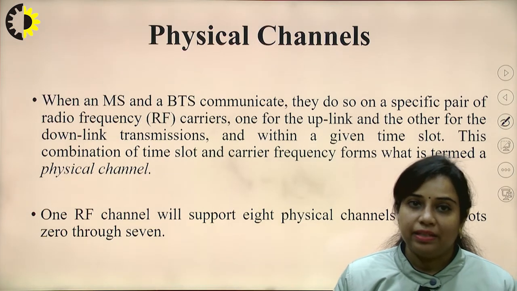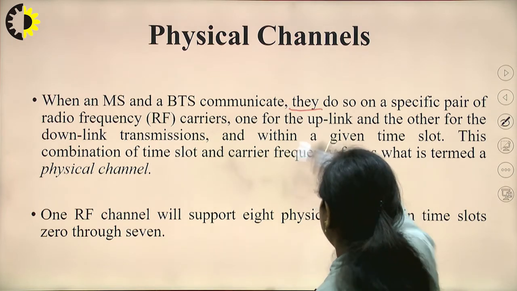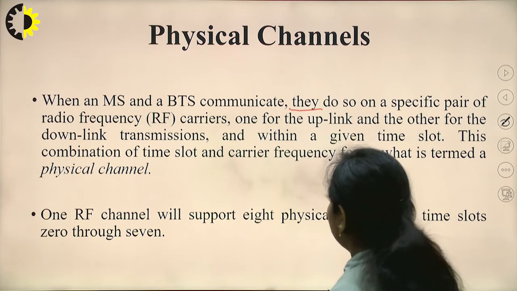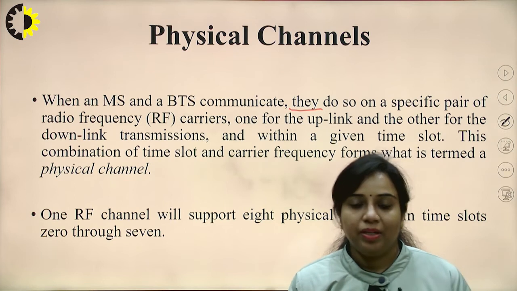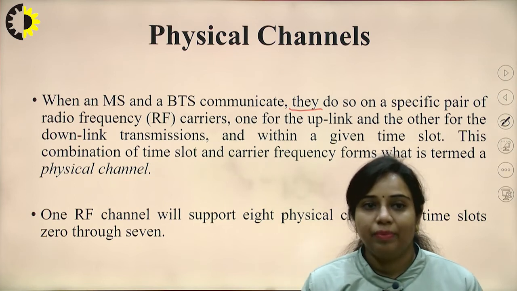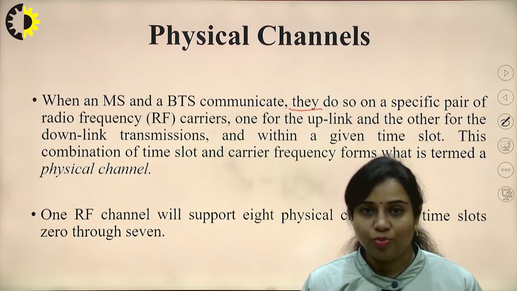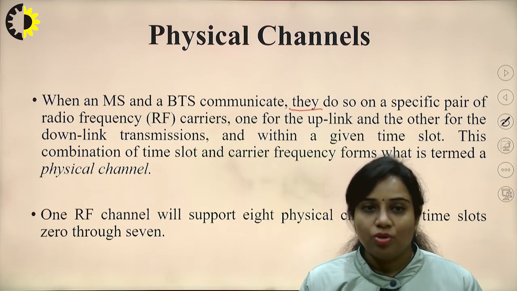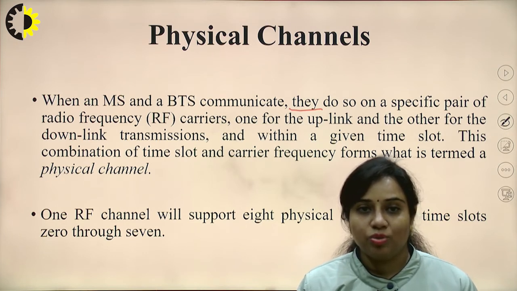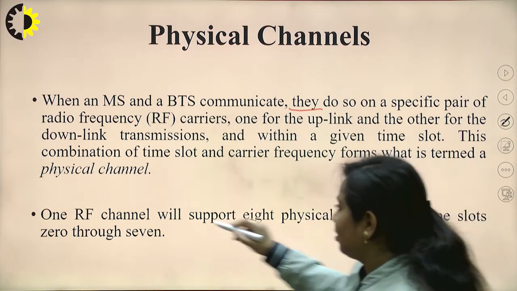Then there are different channels, like the first one is the physical channel. When an MS and a BTS communicate, they do so on a specific pair of radio frequencies. Since wireless mobile communication is full duplex communication, it requires a pair of frequencies: one set of frequencies is required to transmit information from BTS to the mobile phone, and another set of frequencies is required to transmit information from the mobile phone to BTS. So two sets of frequencies are always required to set up a communication between your mobile phone and BTS. So this is known as the physical channel.